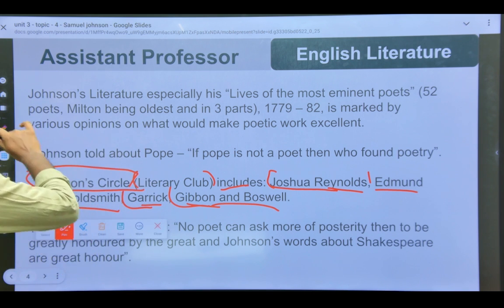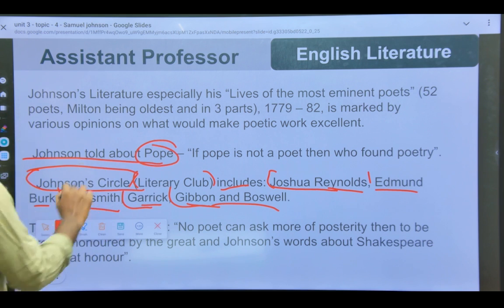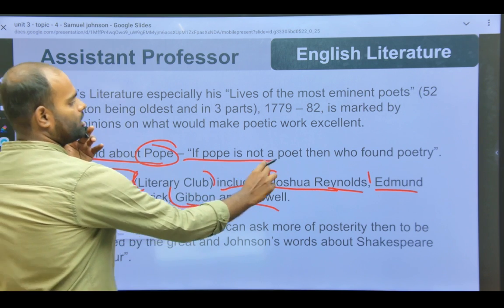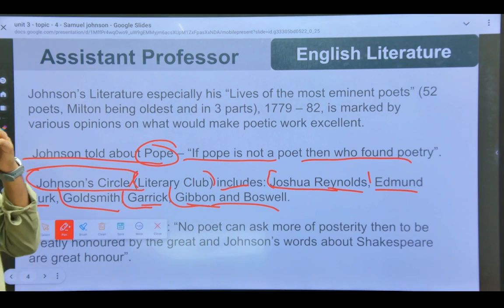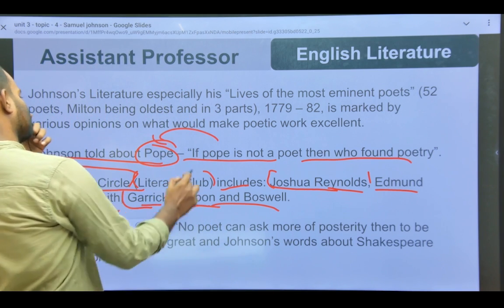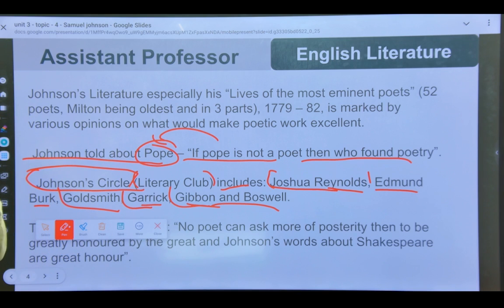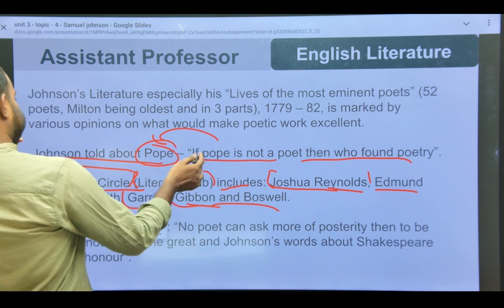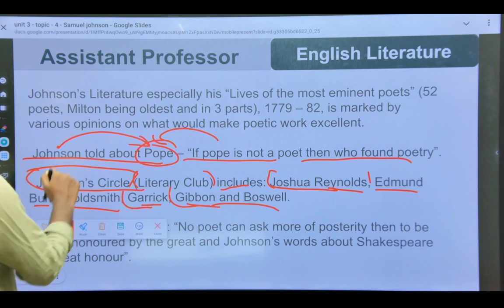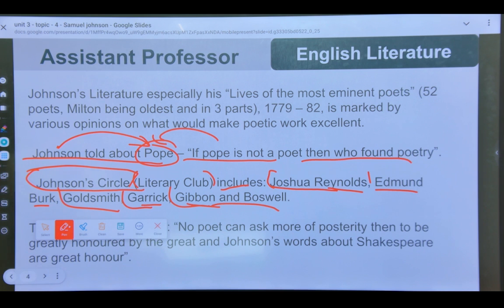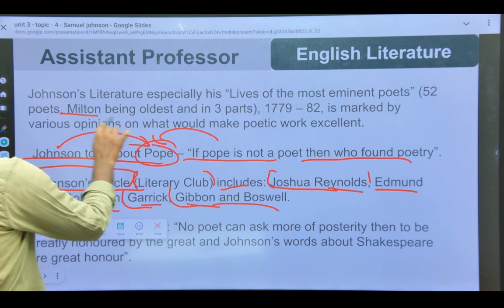First, let's see what Johnson told about Pope. About Pope he says, if Pope is not a poet, then who found poetry. Okay, very important statement. It can be asked in your examination. This quote will be mentioned there, and they will ask who told this line for whom, then the answer is Johnson for Pope. Johnson's Lives of the Eminent Poets, 52 poets, Milton was the oldest, and it was in 3 parts.